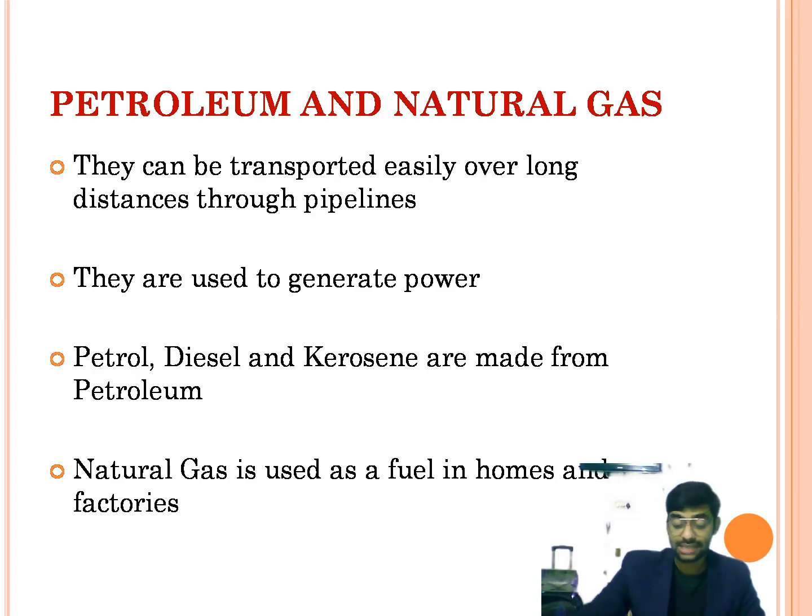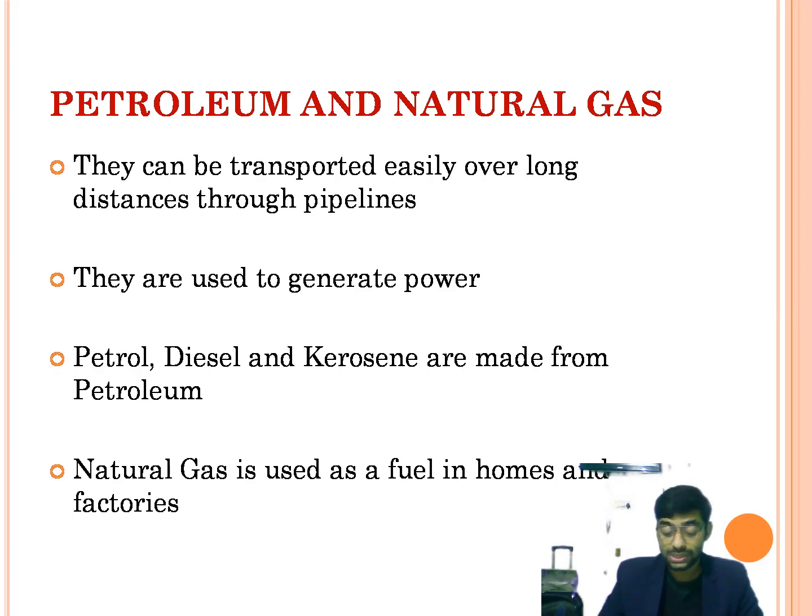Petroleum and natural gas have several uses. They are used to generate power and to make many useful substances such as fertilizers. Petroleum is used to make other fuels such as petrol, diesel, and kerosene. Petrol and diesel are used to run vehicles. Petroleum also gives, as said, a sticky black substance used for road surfacing and waterproofing.